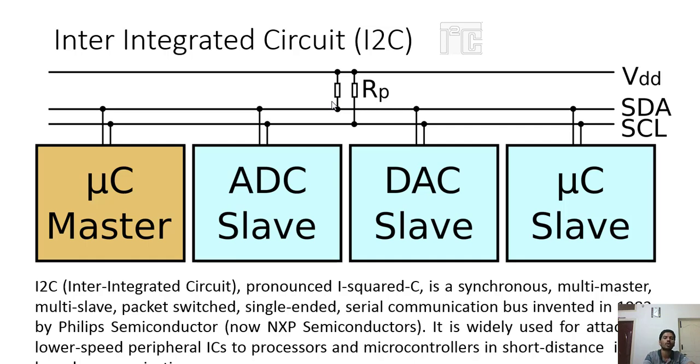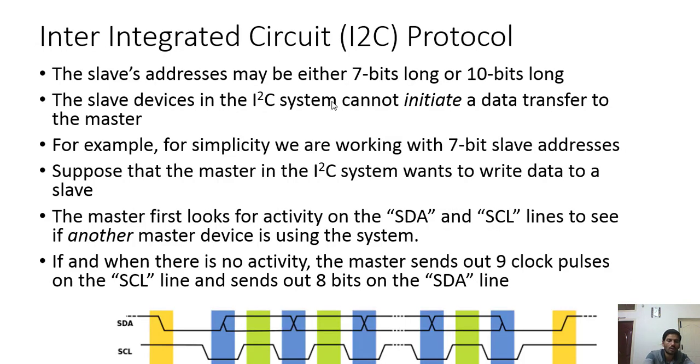It varies from 2 kilohertz to 10 kilohertz. Pulled up means by default these SDA and SCL lines are logic 1. Now come to working. These two are initially logic 1.